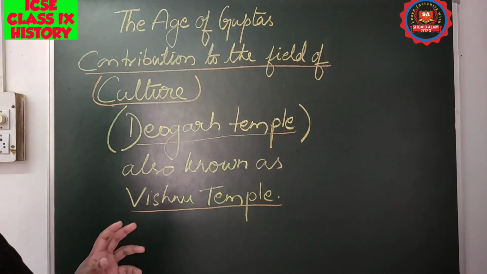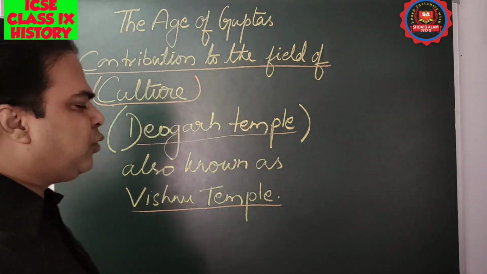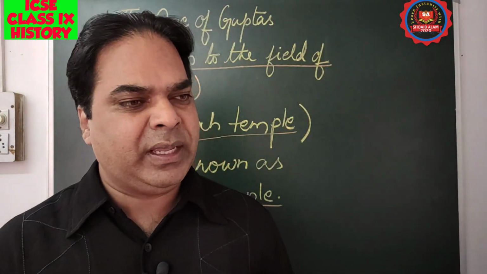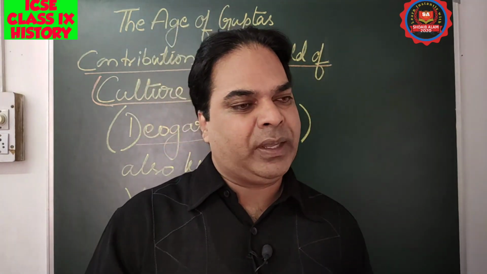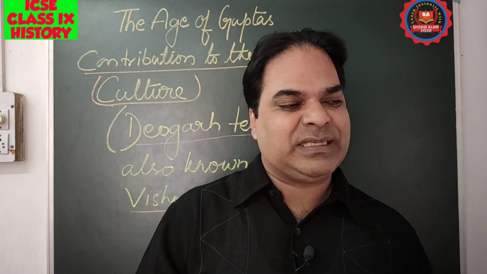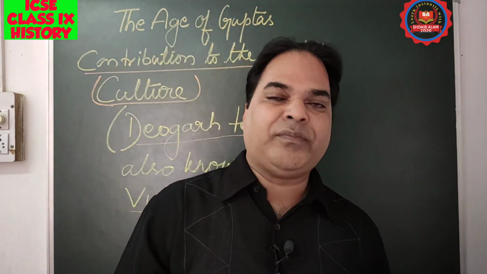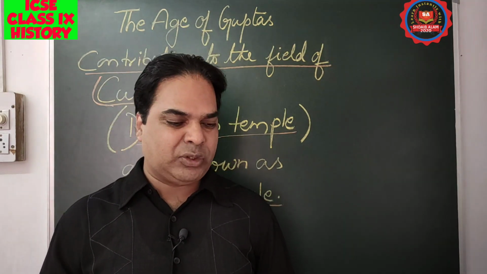Regarding the culture of that period, we need to know about it. What was the temple like and how was it made? It is one of the famous temples at Devgarh, and one of the finest examples of Gupta architecture. The Guptas were very good in architecture also.